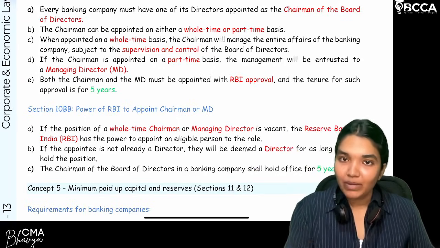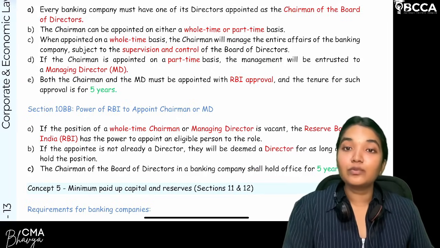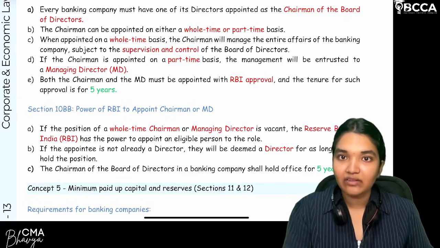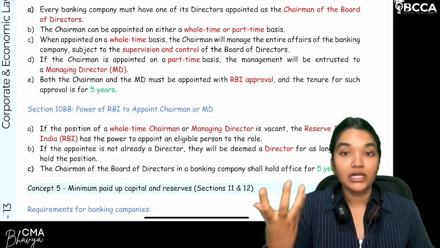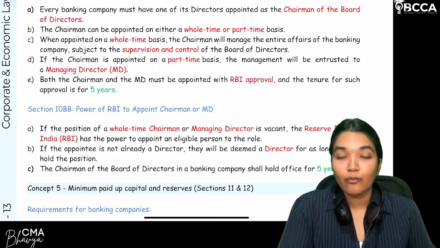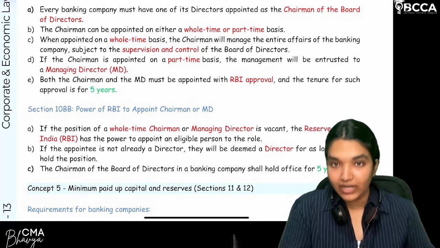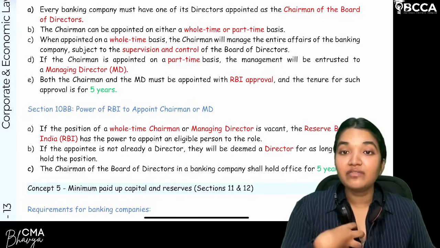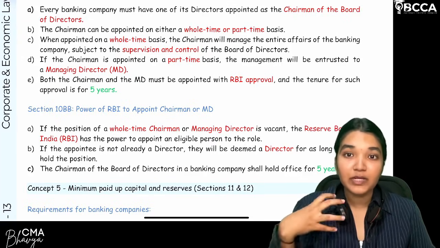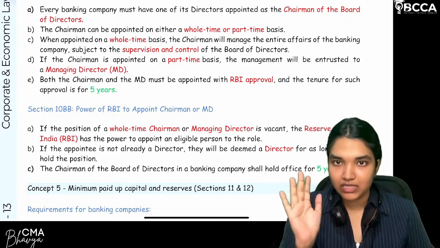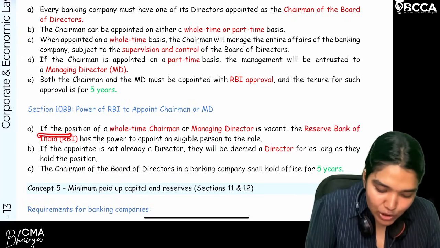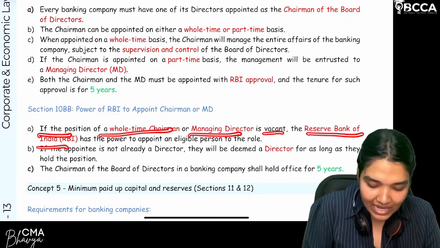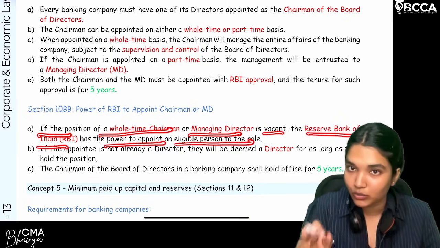Are we clear? But in this exceptional case where the position is vacant and RBI is appointing an eligible person to fill that vacancy, that person who is being appointed by RBI may or may not be a director. But if he has been given the role and appointed by RBI, he will be considered a director. Are we clear? So, if the position of whole-time chairman or managing director is vacant, the Reserve Bank of India has the power to appoint an eligible person to the role.